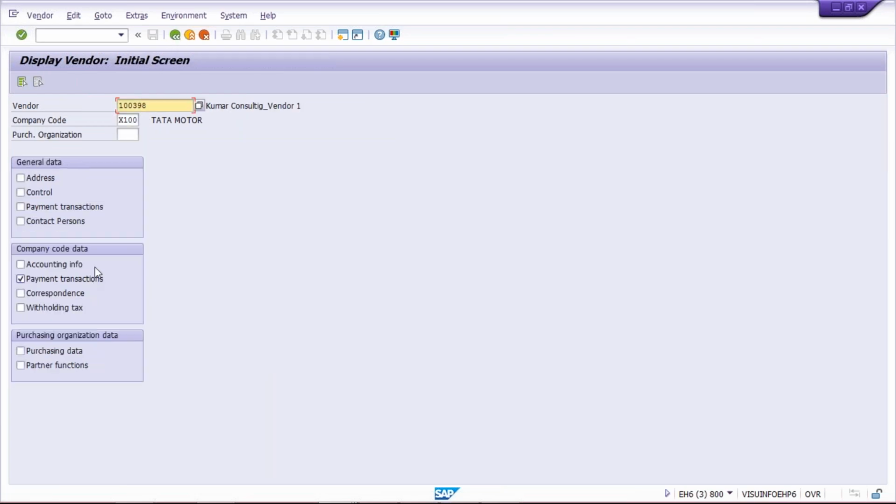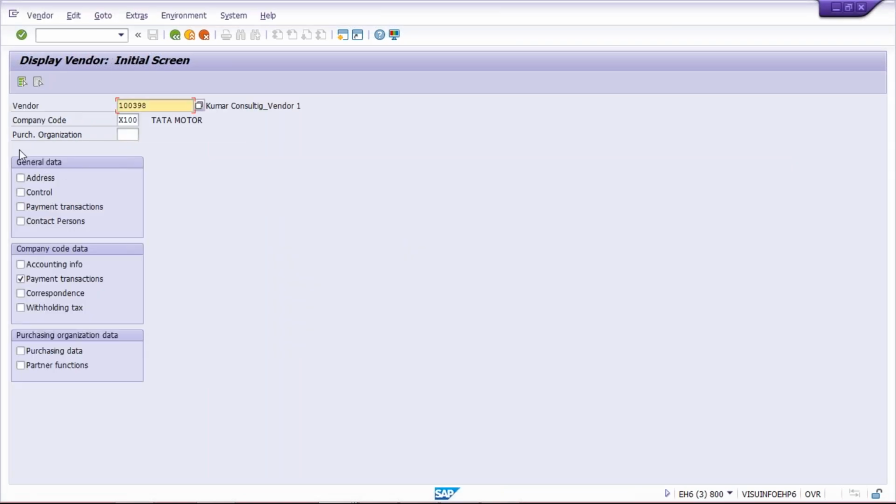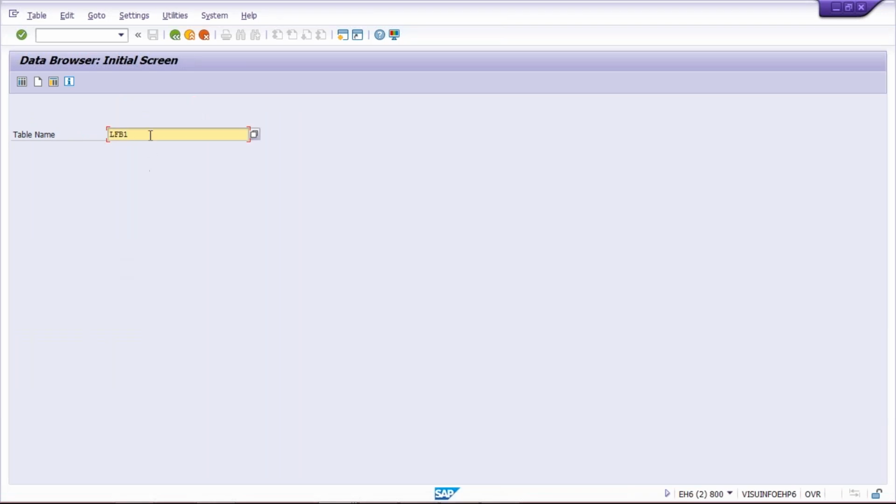And this payment transactions is under company code data. And what is the table for company code data, guys? It is LFB1. As I said, LFA1 is for general data, and whichever information we enter under company code data is going to sit here in the LFB1 table.